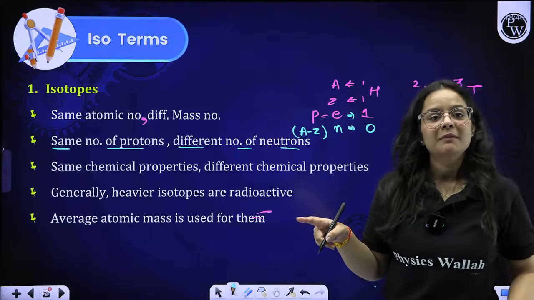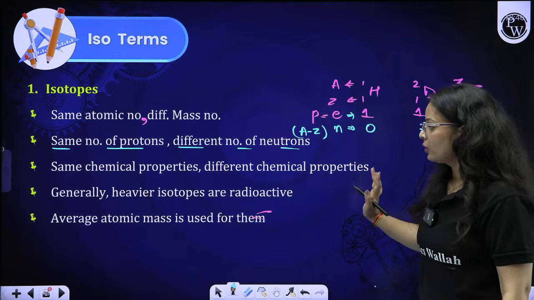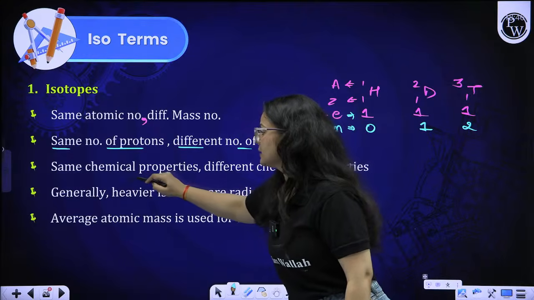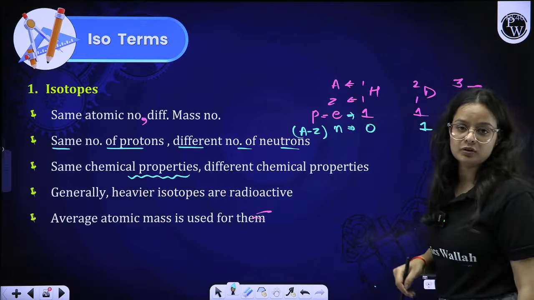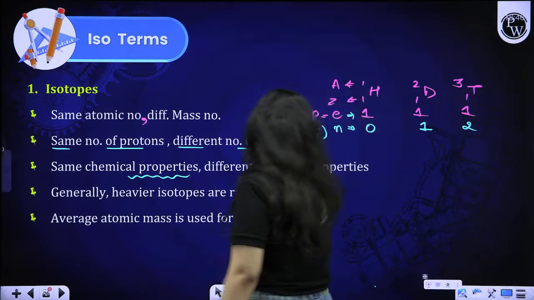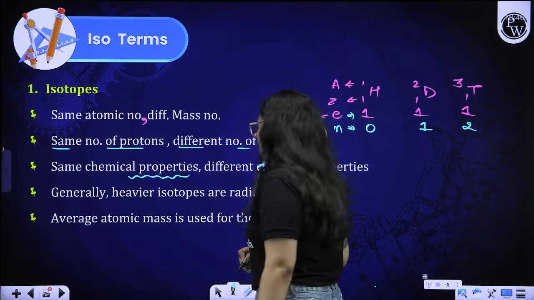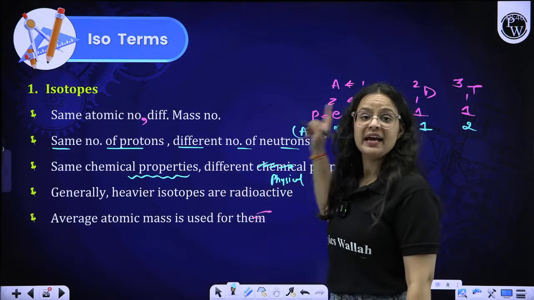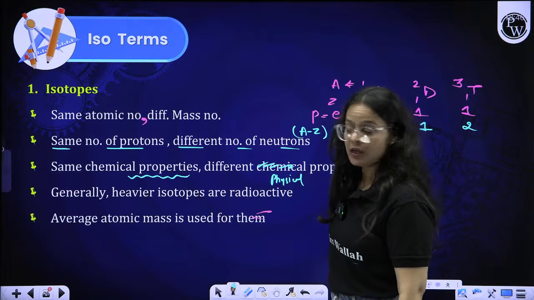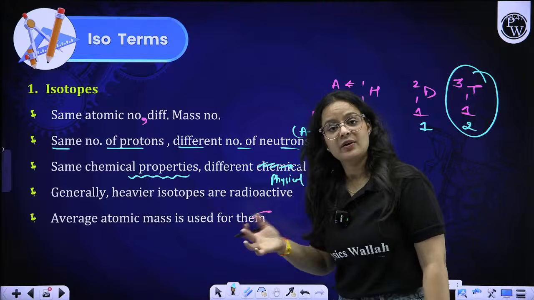Okay, fine beta. Is it clear to you all? This is how we can compare the electron, proton, and neutron count. Isotopes have the same chemical properties because they have the same number of electrons. So their chemical properties are the same, but their physical properties show gradation. Moving on, generally the heavier ones are radioactive in nature. Over here, we can say tritium is radioactive in nature.